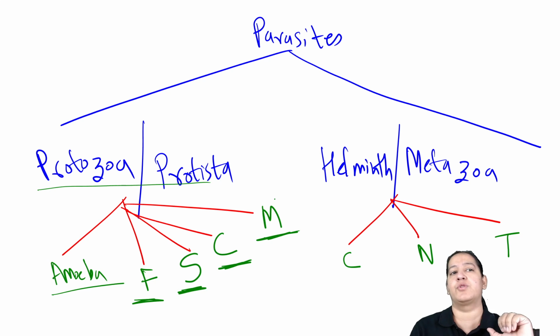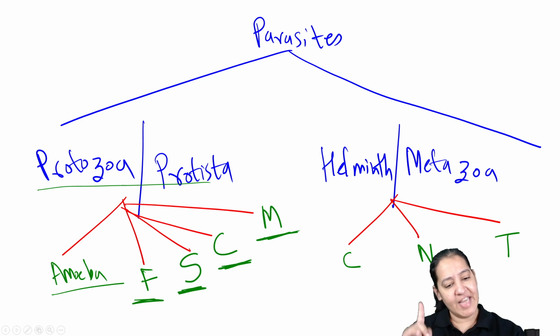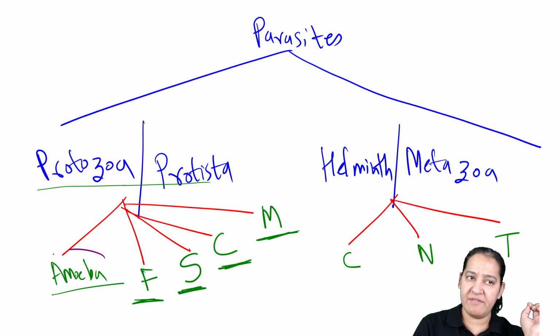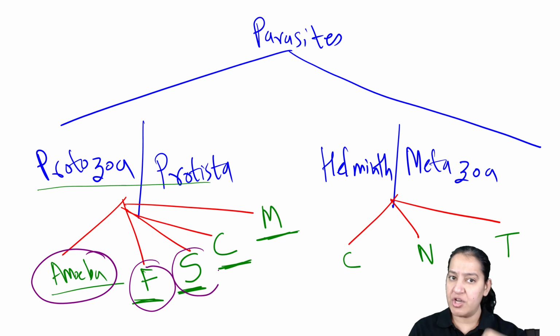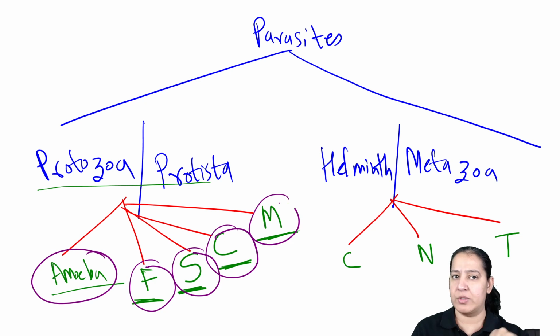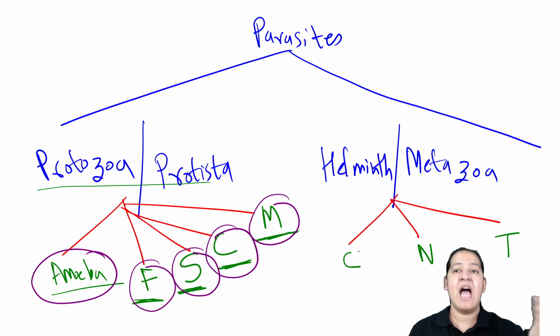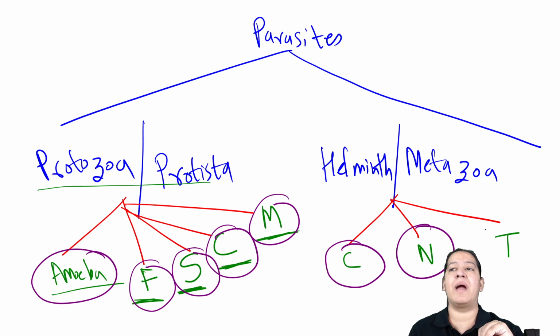Let me teach protozoa first, the classification completely. I will take one each of them. First I will teach you the further classification of amoeba, then classification of flagellates, then sporozoans, then ciliates, then microsporidia. Then we will come to helminths. I will teach you the classification of cestodes, nematodes, and trematodes.